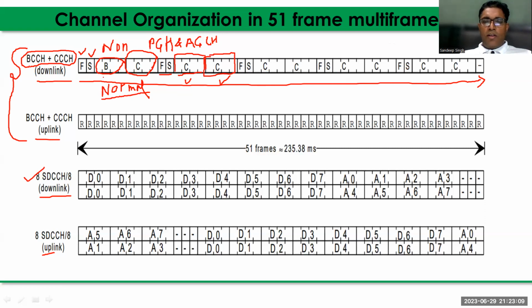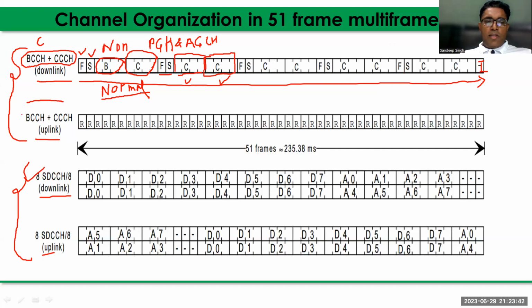So this is the total frame structure, how the logical channels are mapped on this 51 frame multiframe structure. And the last frame is used as idle. This is the downlink scenario for BCCH plus CCH. This is the common control channel. Now all this BCCH is the common control channel. The second is the dedicated control channel, uplink and downlink.